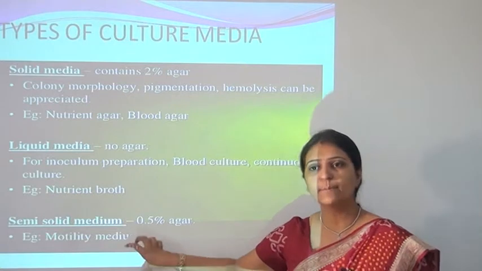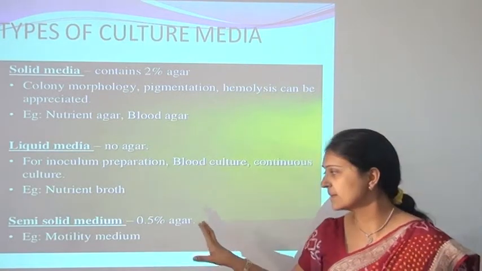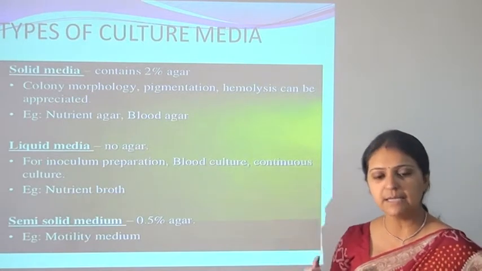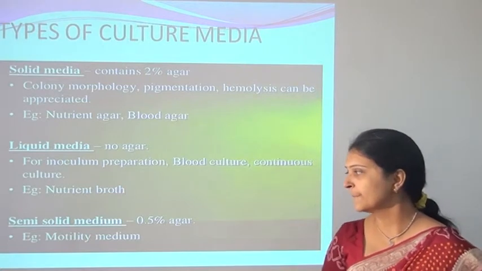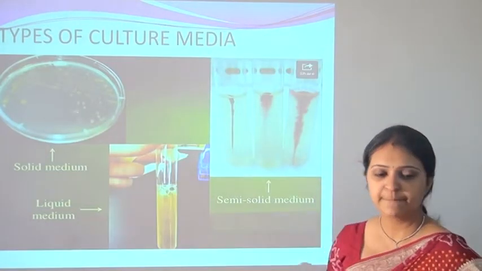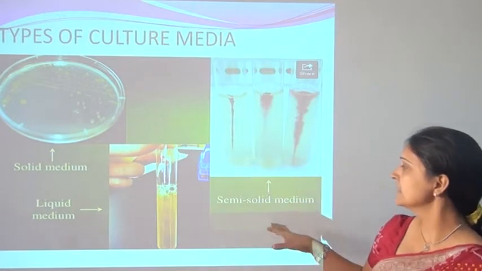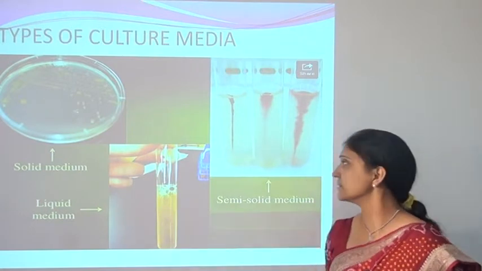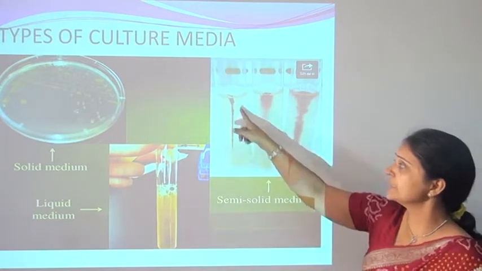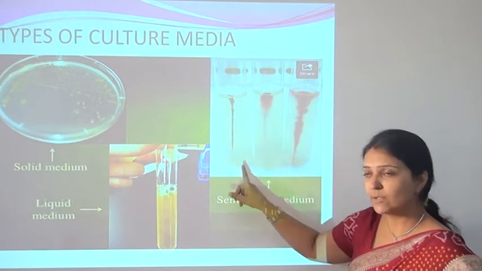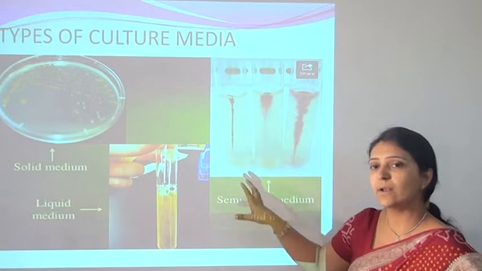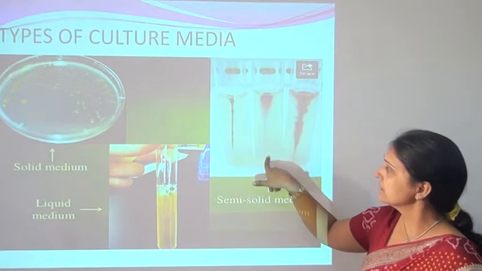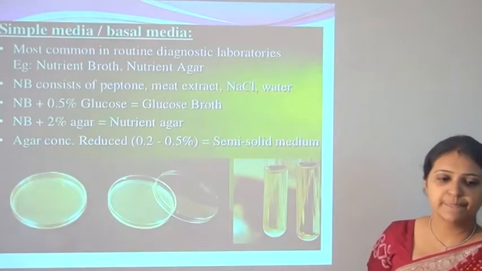Motility medium is used to see whether the microorganisms are motile or not. This medium is used to see the movement of the microorganism inside the media. So semi-solid medium is used to study the motility of microorganisms. These are the different types of media. This is the solid media, which is prepared in a Petri plate. Liquid medium is prepared in a test tube, and these are the semi-solid media. Here you can see stab inoculation of the microorganisms, and we can see whether the microorganisms are motile or not. This is an example of motile growth of the microorganism. This is non-motile growth of the microorganisms.